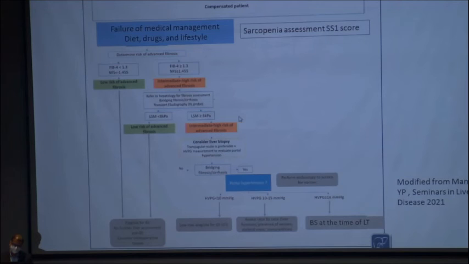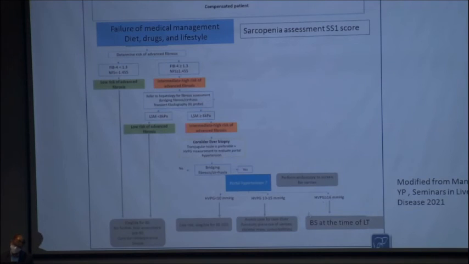Those who have LSM more than 8 and an intermediate or high risk of advanced fibrosis, liver biopsy and HVPG should be done. If it shows cirrhosis or bridging fibrosis, then portal hypertension should be quantified using HVPG. If HVPG is less than 10, then they can undergo bariatric surgery. Between 10 and 15, the patient should be individualized.